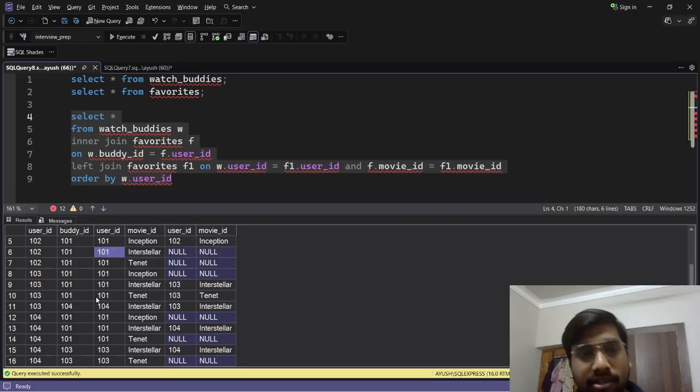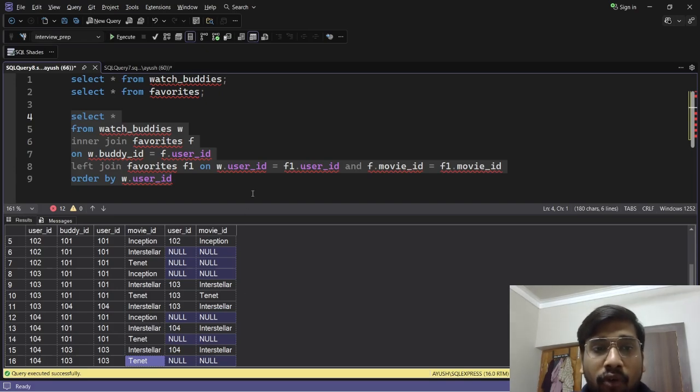Okay, let's take another example. Let's take 104. 104 has buddies 101 and 103. 101 likes all 3 movies, and 103 likes only 2 movies, but 104 only likes Interstellar. So we can basically recommend Inception and Tenet to 104.